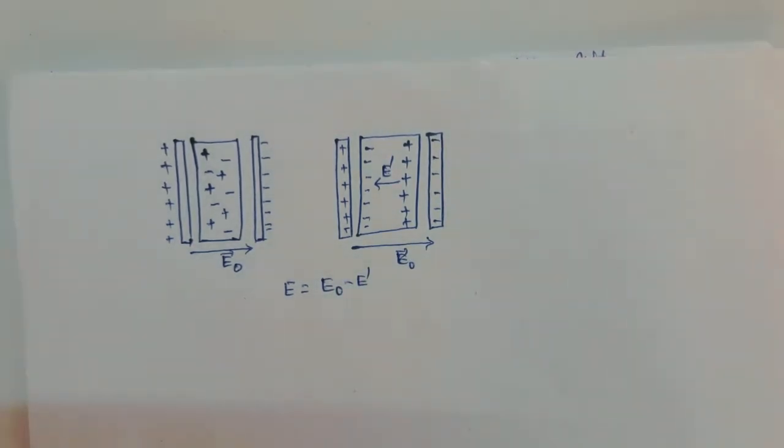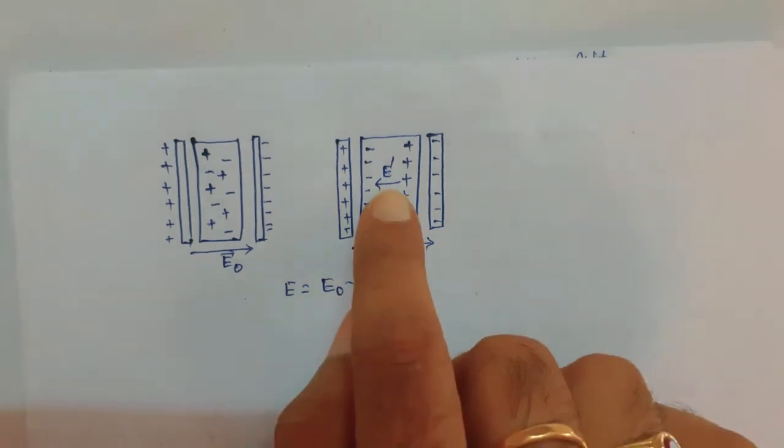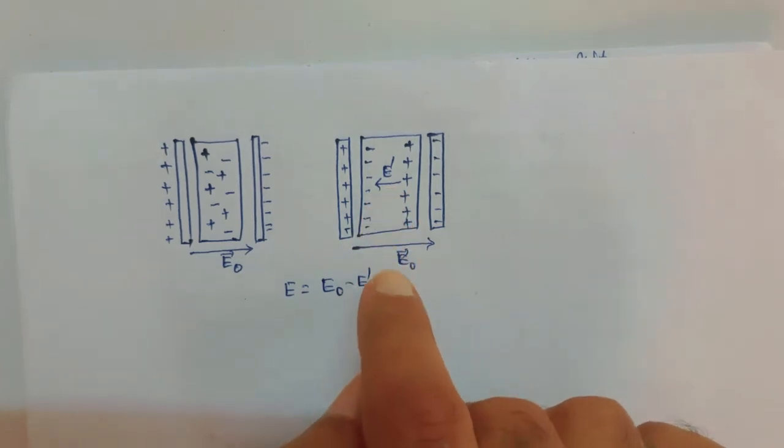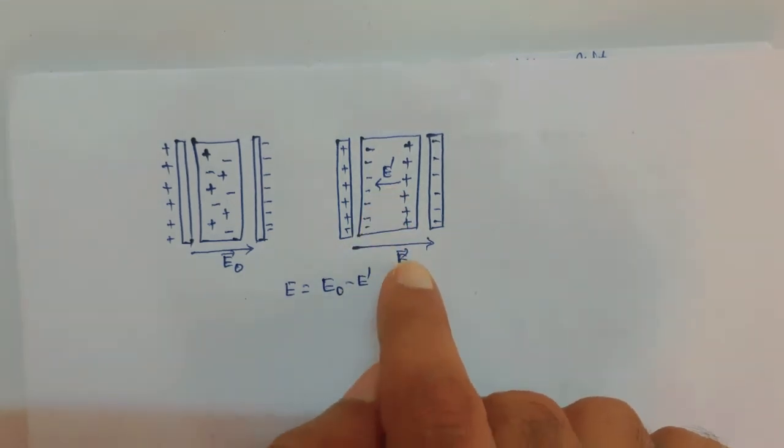The resultant electric field is the combination of the electric fields E naught and E dash. Thus, if a dielectric substance is placed in an electric field, induced surface charges appear, which tend to weaken the original field.